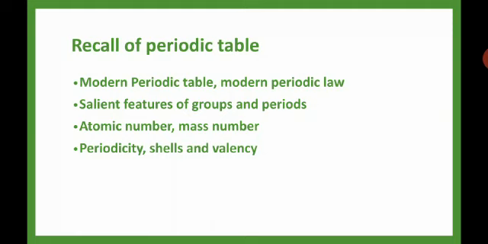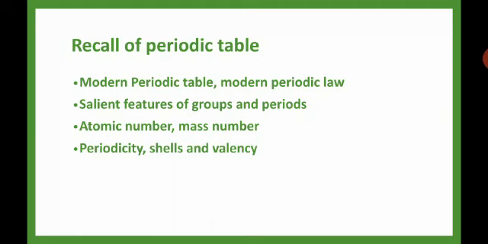With this base, he found that the elements are not classified according to atomic masses. Elements are classified according to the atomic number, because atomic masses may be equal for two elements but atomic number cannot be equal for two elements. He arranged the elements in the tabular form. That table we call the periodic table. We know vertical columns are groups, horizontal rows are periods.